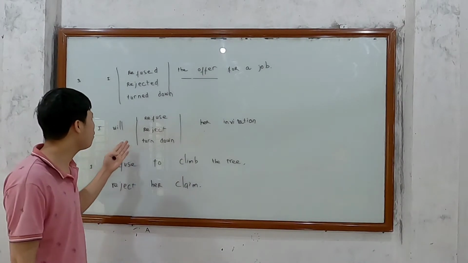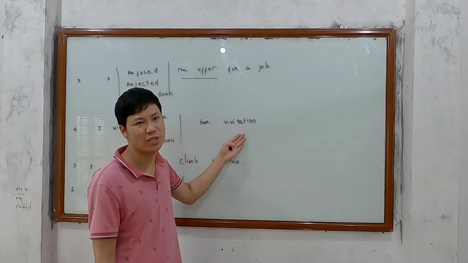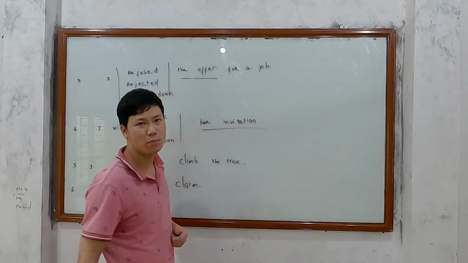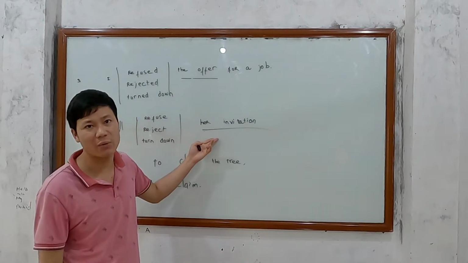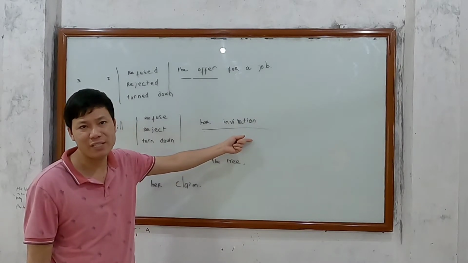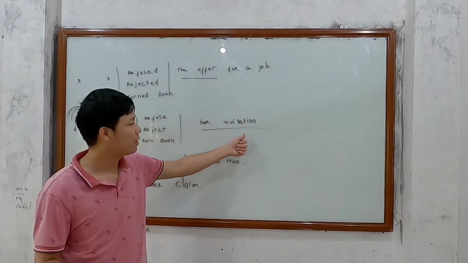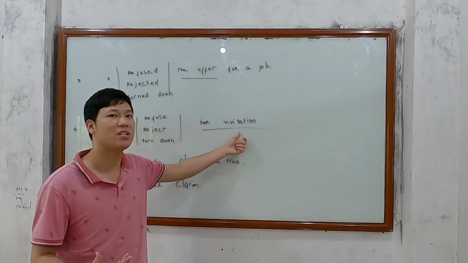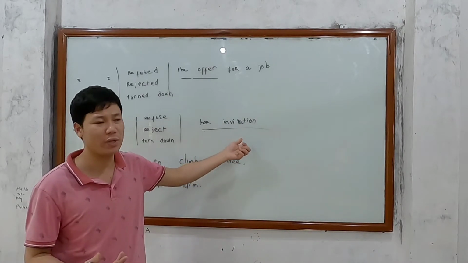Next sentence: I will refuse, reject, turn down her invitation. Do we have an object? Yes, we have an object here, her invitation. Can we associate her invitation with any activity, any action? Yes: joining the party, joining her, going somewhere, hanging out with her.